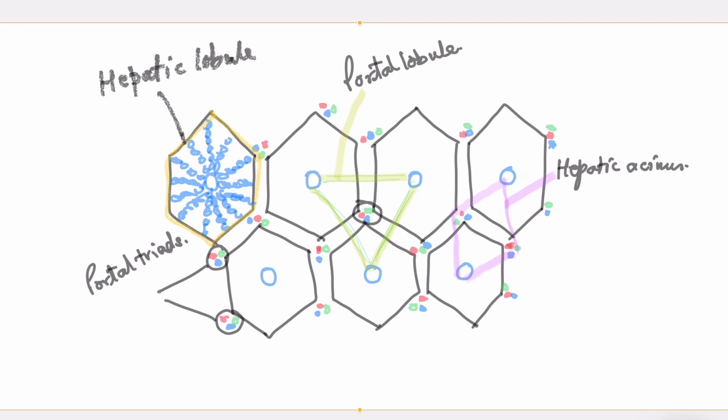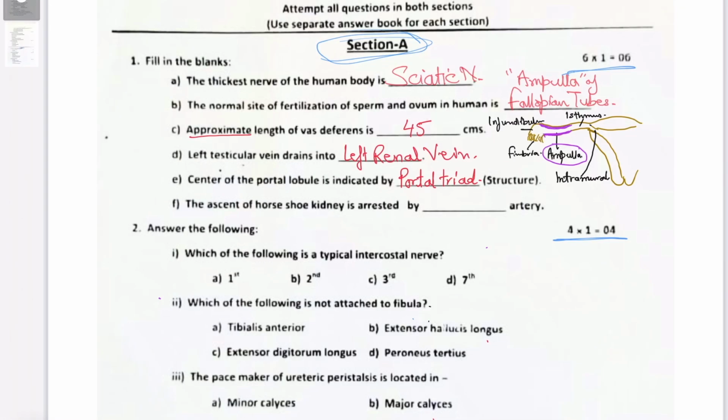It's a diamond shaped acinus. Now the next question here is 1F. The ascent of horseshoe kidney is arrested by. So the answer here is inferior mesenteric artery.